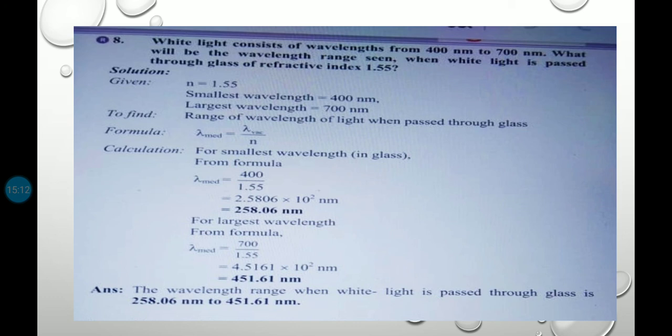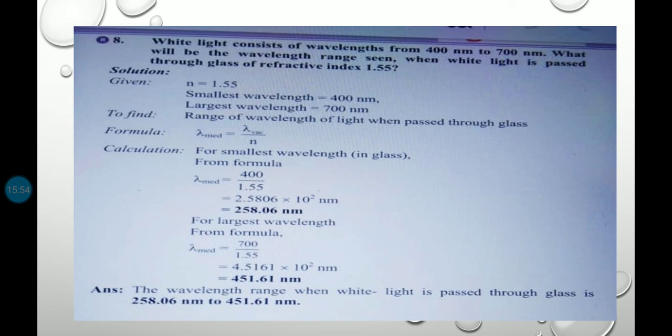Then the next question is: white light consists of wavelengths from 400 nm to 700 nm. What will be the wavelength range seen when white light is passed through glass of refractive index 1.55? Here the refractive index n is equal to 1.55. The smallest wavelength given is 400 nm, and the largest wavelength given is 700 nm. We have to calculate the range of wavelength of light when passed through glass. That means lambda medium is equal to lambda vacuum upon n.